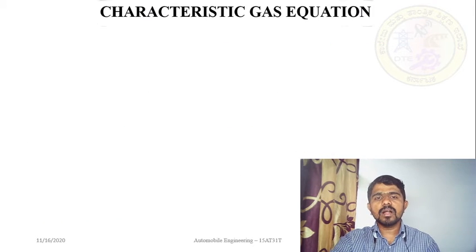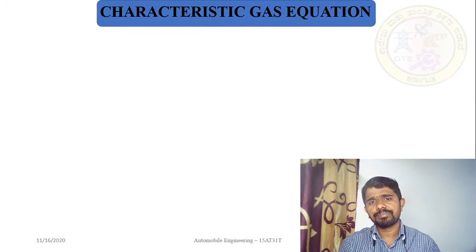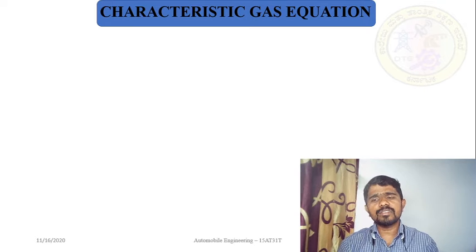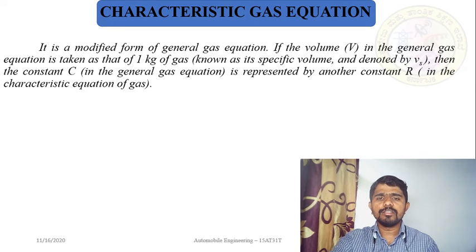Now let us start with the characteristic gas equation. What is this characteristic equation? The characteristic gas equation is nothing but a modified form of the general gas equation, that's all. In the general gas equation we are using volume V, pressure P and temperature T, and the relation is PV is equal to CT.